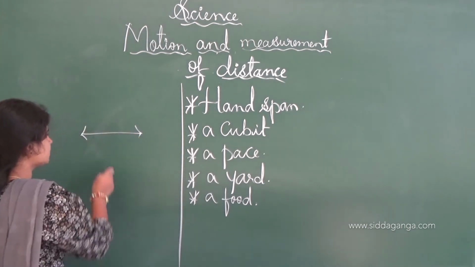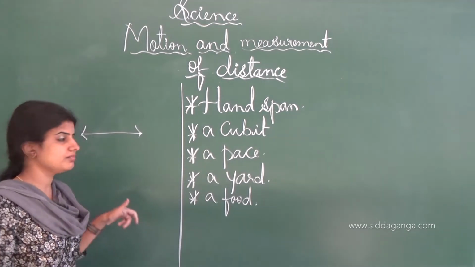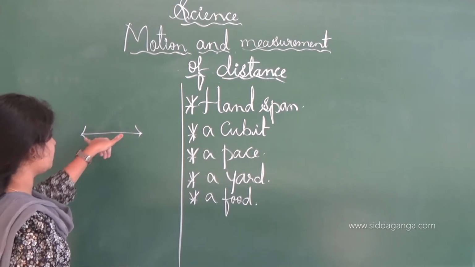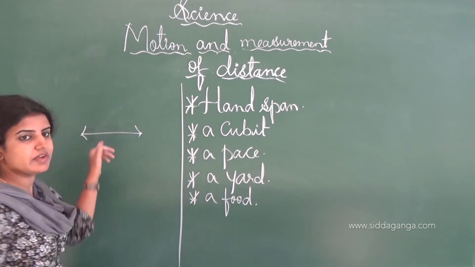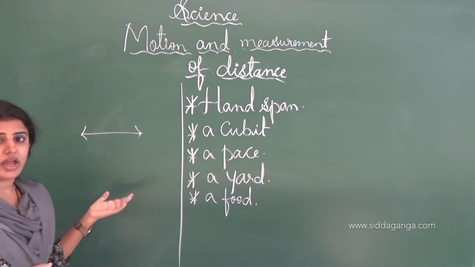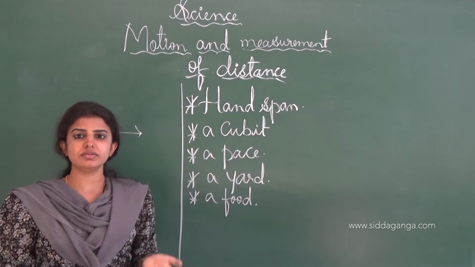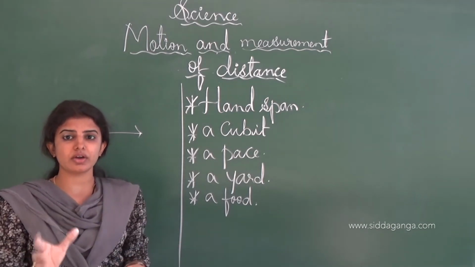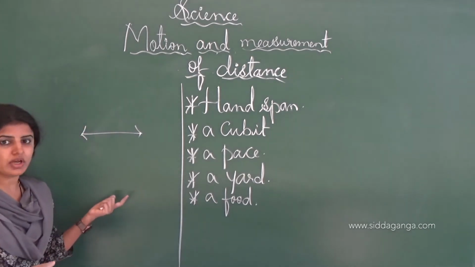But it is not a valid method, because the length of the hand varies from person to person, and it does not give an accurate measurement.